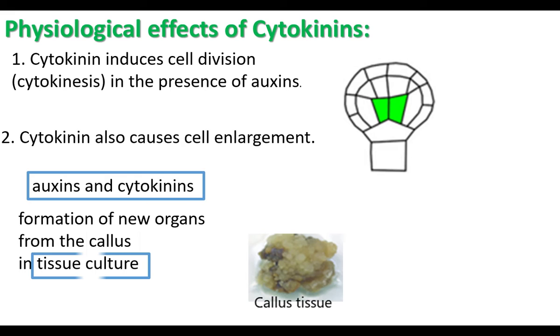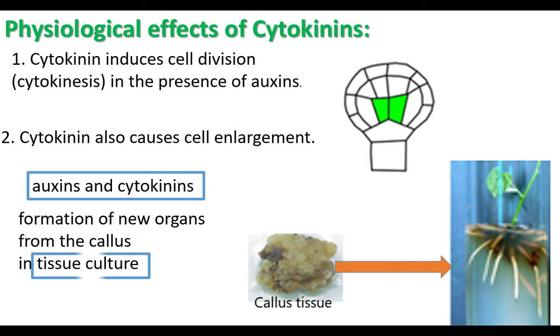Cytokinins combine with auxins and stimulate the callus to form organs. Root and shoot-like organs develop from callus under the influence of cytokinins and auxins. This is called morphogenesis. In this procedure, auxin and cytokinin hormones are applied to produce organs from callus.